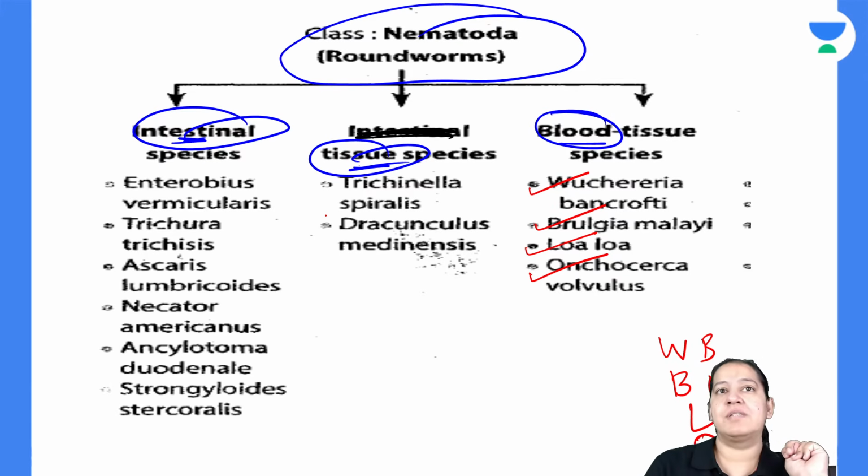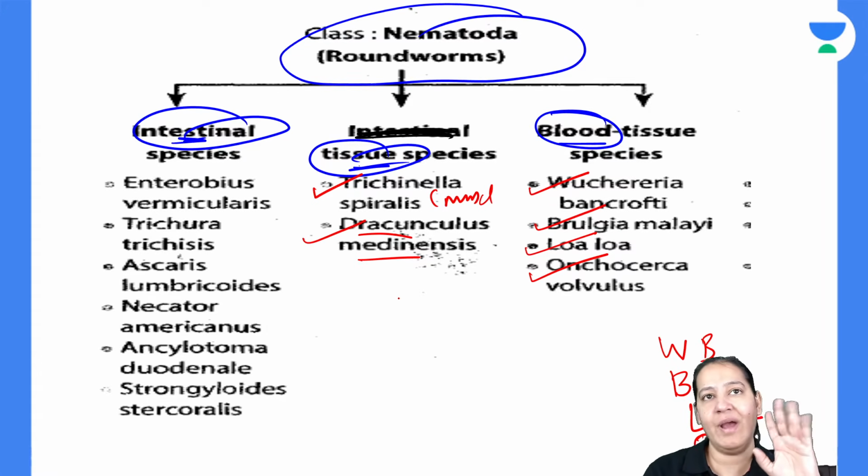In tissue, only 2 names are there. Trichinella spiralis, which resides in skeletal muscle, and Dracunculus medinensis. So Trichinella spiralis and Dracunculus medinensis. These are the two in tissue.